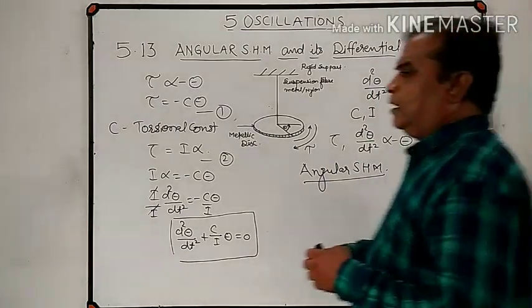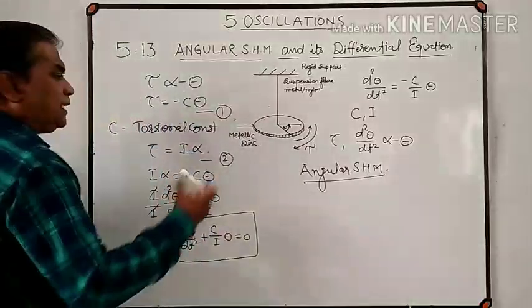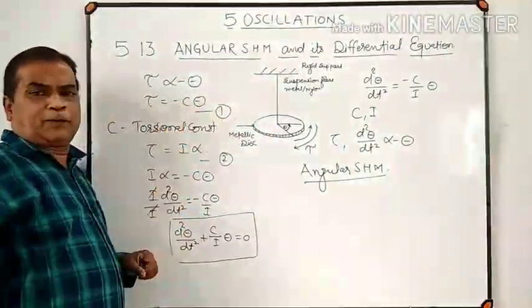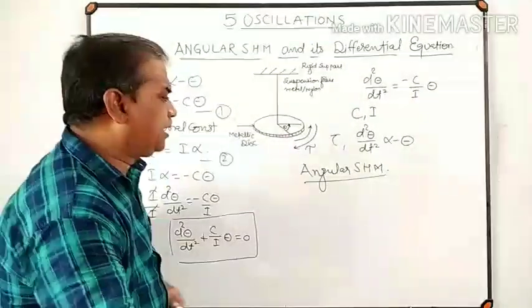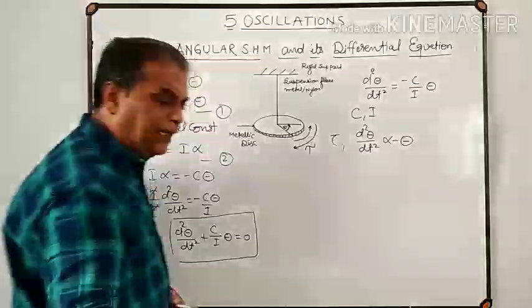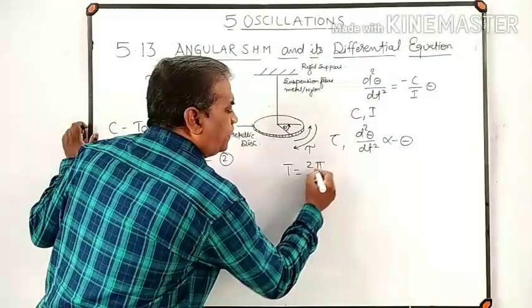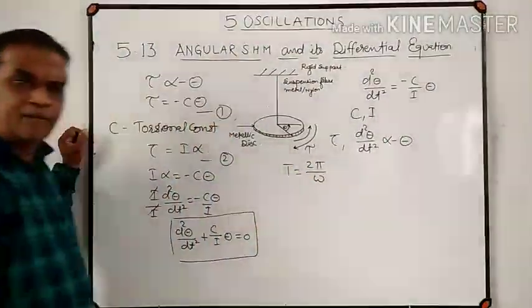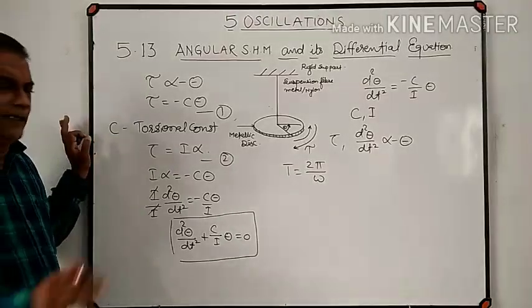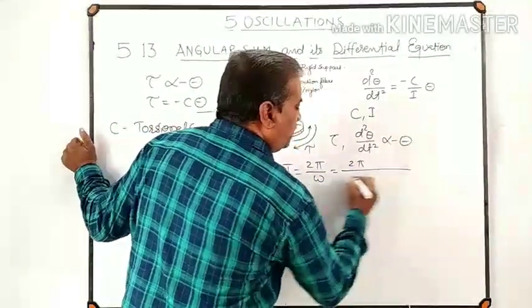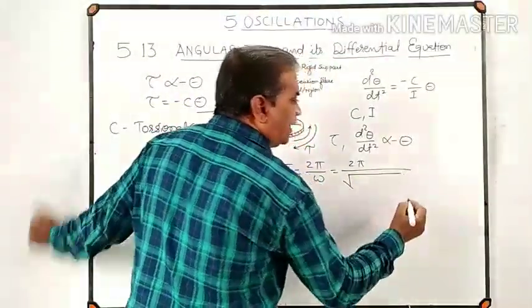Now as this disc is performing simple harmonic motion, we know that the time period of simple harmonic motion T is equal to 2 pi divided by omega.